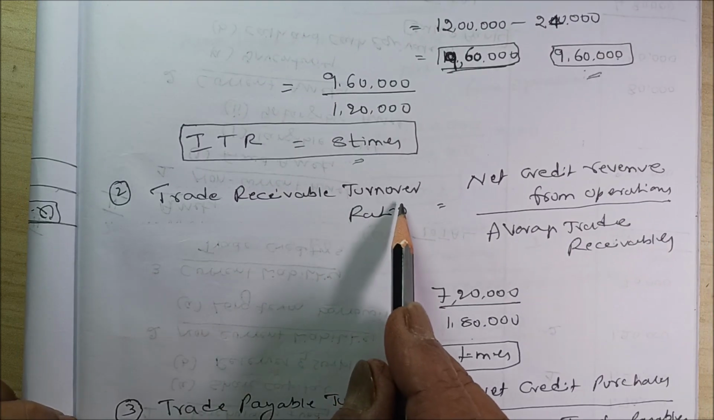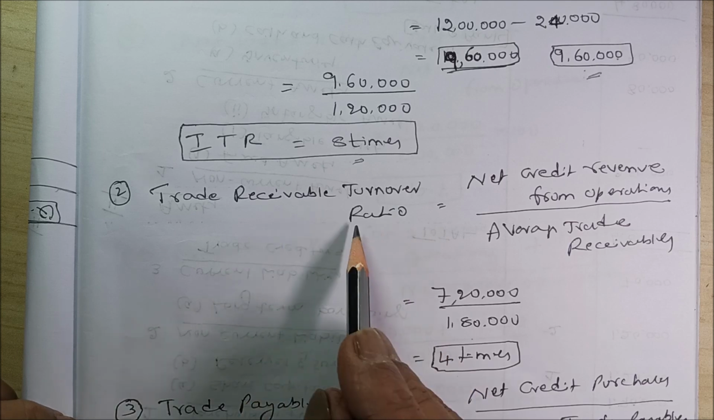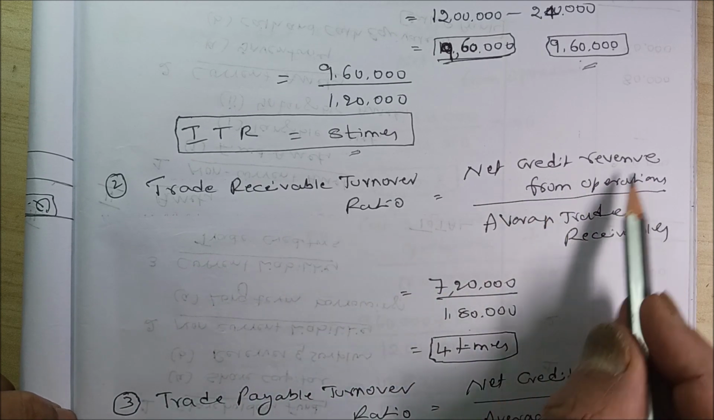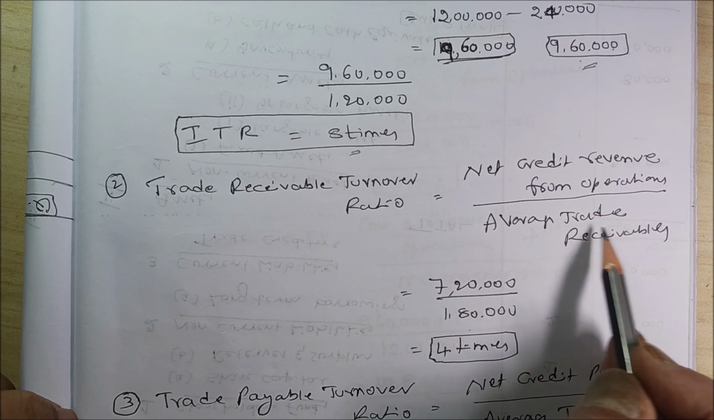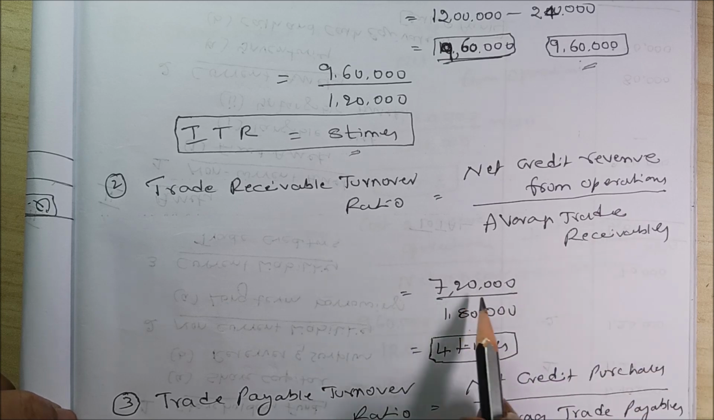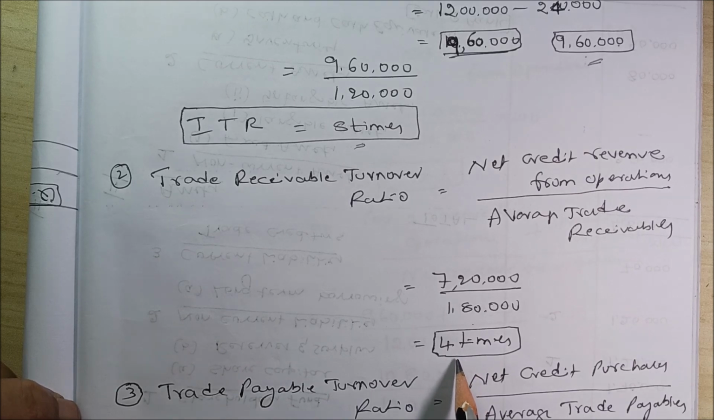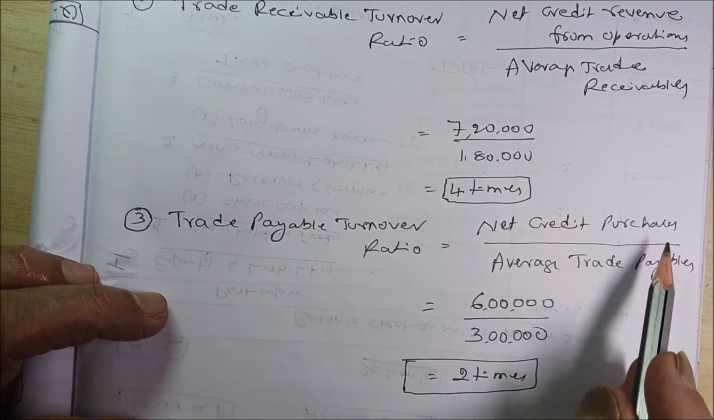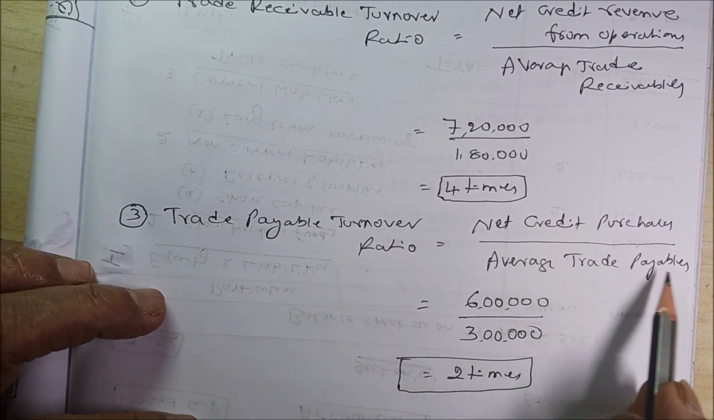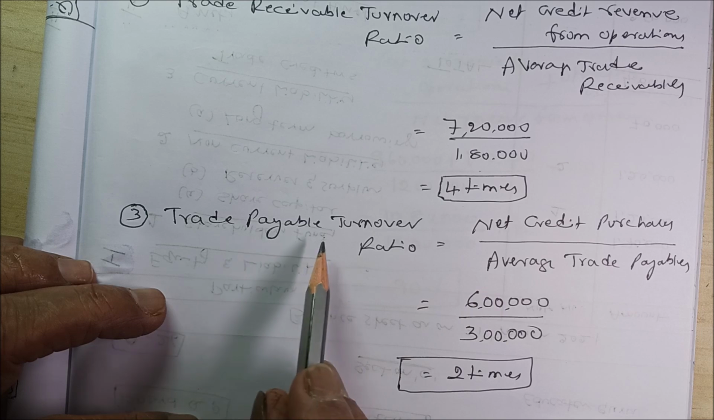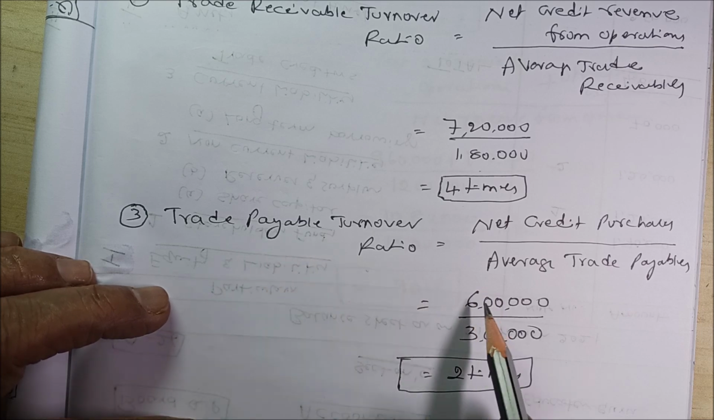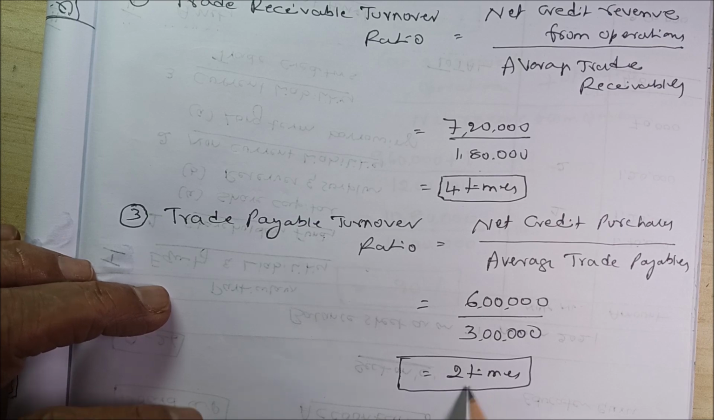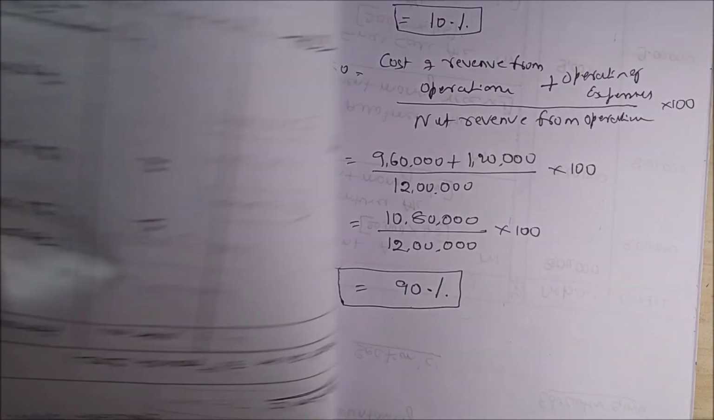Trade receivables turnover ratio, which is also called debtors turnover ratio, is net credit revenue from operations divided by average trade receivables. 7,20,000 divided by 1,80,000, it comes to 4 times. Trade payable turnover ratio is equal to net credit purchases divided by average trade payables. Trade payable is also called creditors turnover ratio. 6 lakhs divided by 3 lakh, it comes to 2 times. Right?